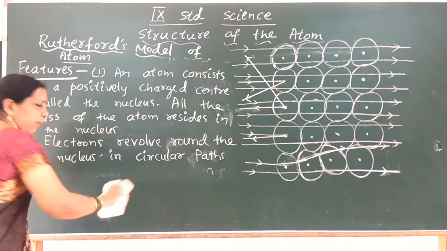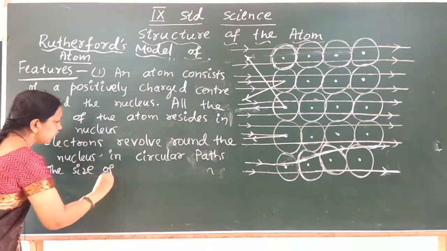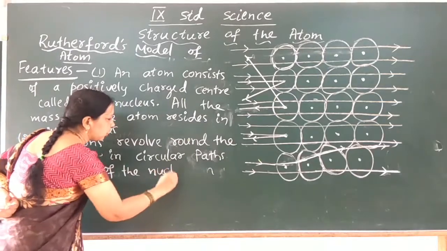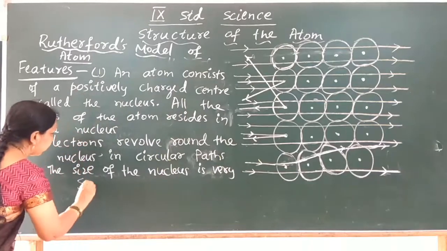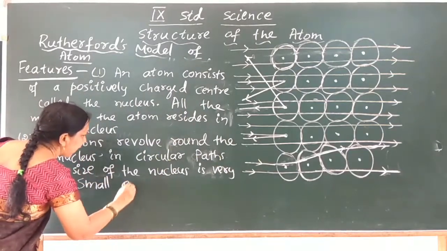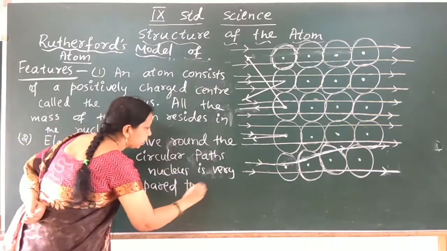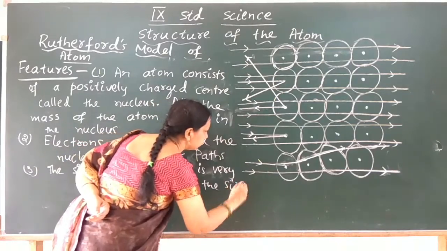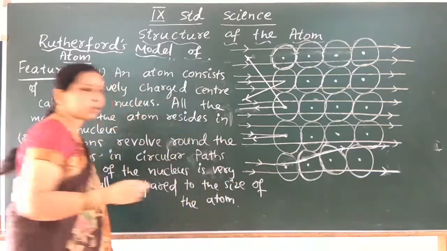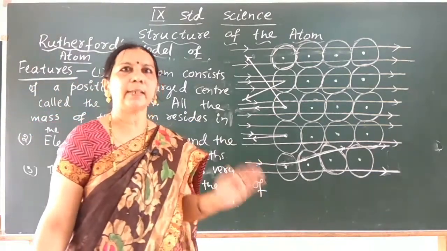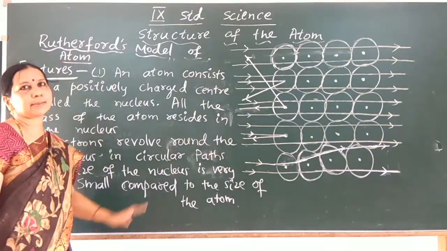The size of the nucleus is very small compared to the size of the atom. How small is it? Its radius, means the radius of the nucleus is 10 to the power 5 times smaller than the radius of the atom.